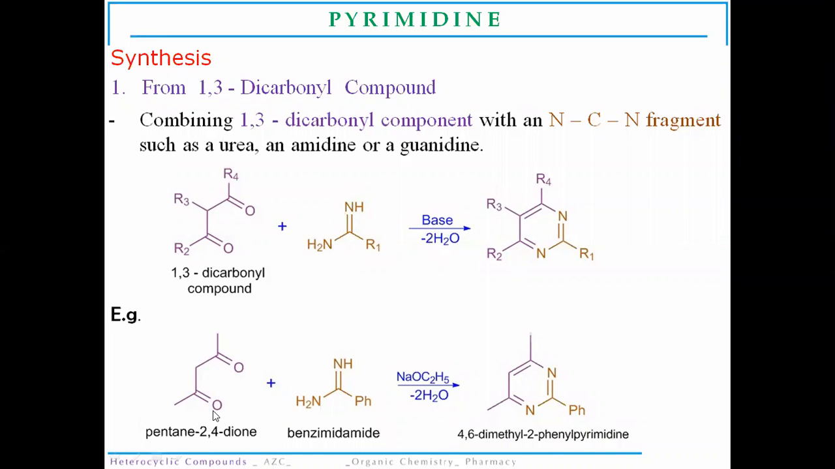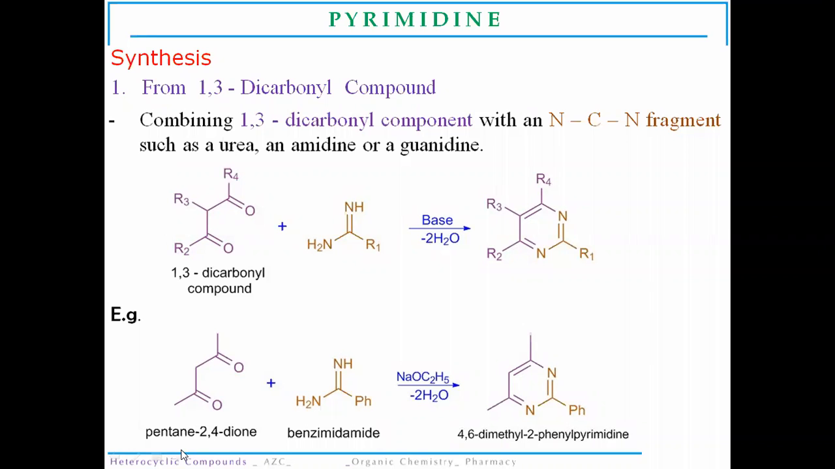Now, when we use pentane 2,4-dione as a 1,3 dicarbonyl compound, which is condensed with benzimidamide in the presence of a base, that is sodium ethoxide, dehydration happens, with removal of water molecules, and there will be formation of the 4,6-dimethyl 2-phenyl pyrimidine molecule. So this is the first method for the synthesis of the pyrimidine molecule from a 1,3 dicarbonyl compound.